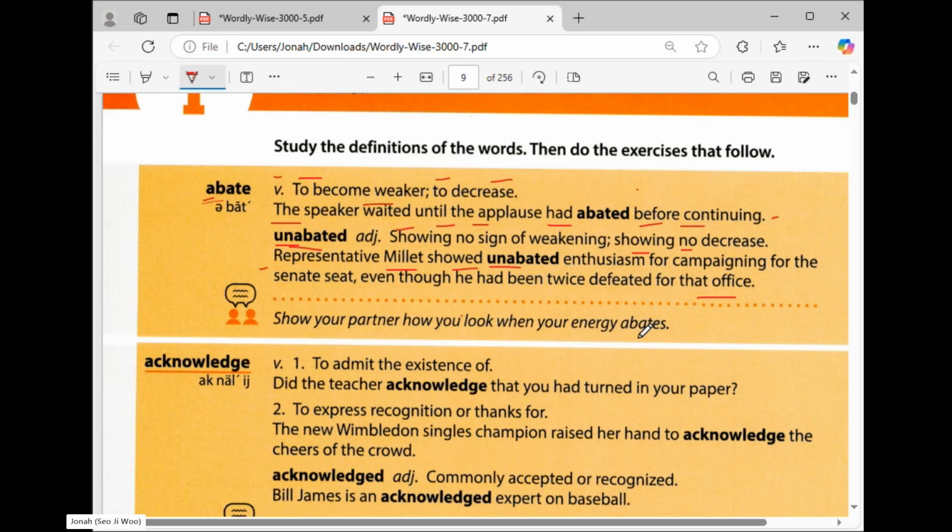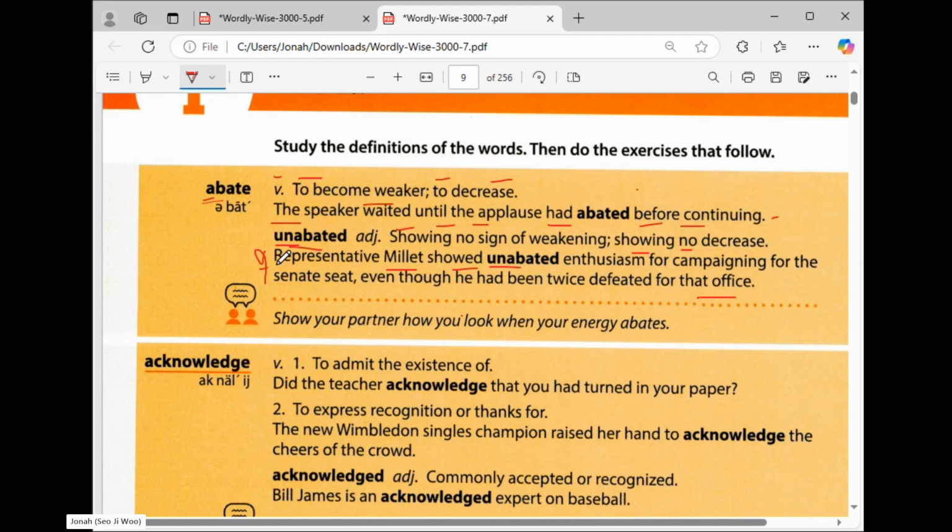So if you want to win the election, even for a class president in your school, you need to be unabated. Okay, you need to do some campaigns. So that is unabated. Okay, do you understand it? Is it clear now, Suyan? Yeah. Okay, because this sentence here is quite deep. That's why I need to narrow it down so that you can understand.